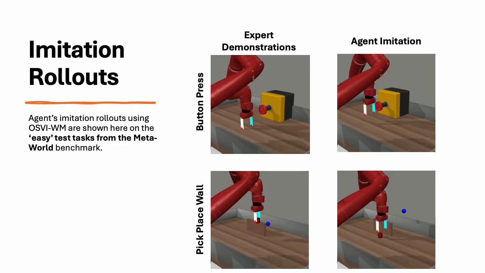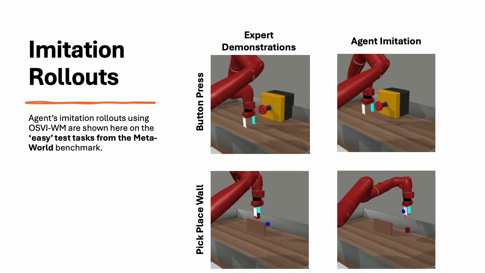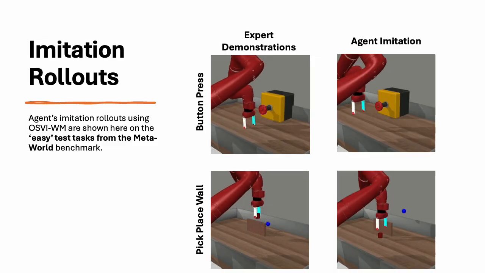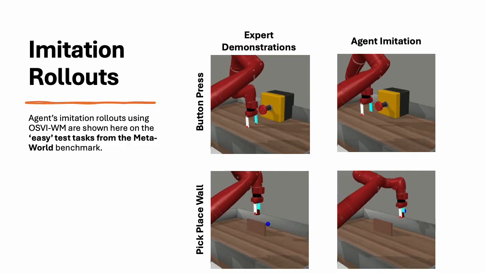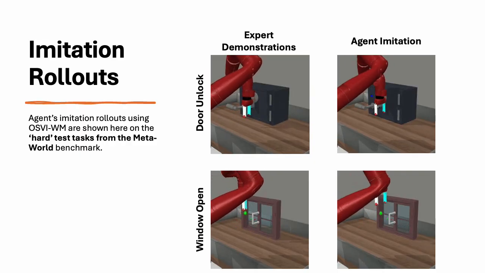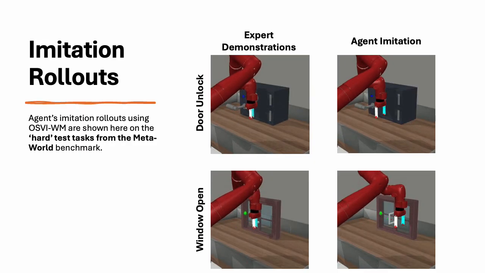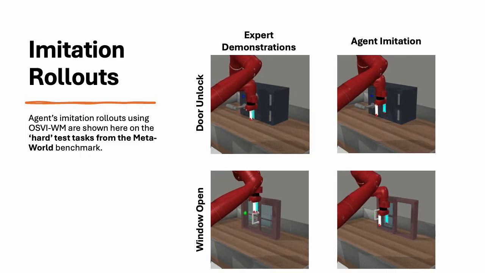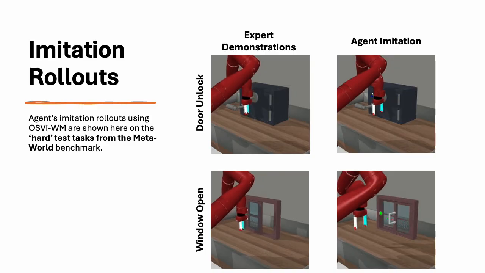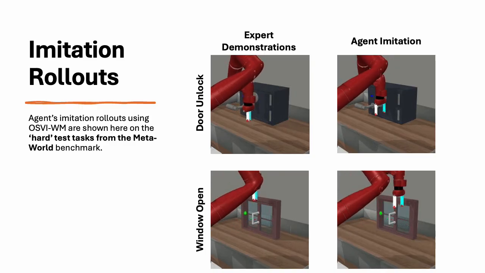The remainder of the video presents imitation rollouts across all benchmarks. This slide shows the agent's performance using OSVI-WM on the MetaWorld Easy benchmark. Note that object and target locations differ between the expert and agent rollouts. This shows the imitation on the MetaWorld Hard benchmark. In addition to differing object placements between expert and agent rollouts, the agent must also perform finer movements to successfully complete these tasks.